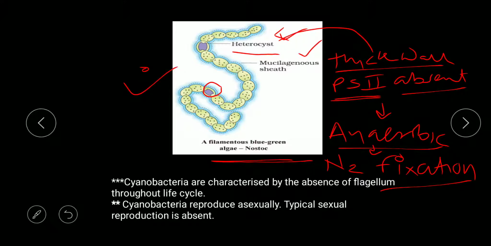Now I have written some of the statements here which are starred. Why? Because they have asked in exams in such a way. And here they are: cyanobacteria are characterized by the absence of flagellum. They are completely non-motile throughout the lifespan. Remember that in cyanobacteria or blue-green algae you will not find flagella at any time. Second thing, they reproduce asexually. Typical sexual reproduction is absent. In asexual reproduction also you will find only binary fission, fragmentation, and heterocyst-like mechanisms.